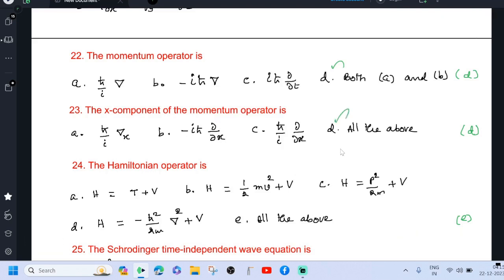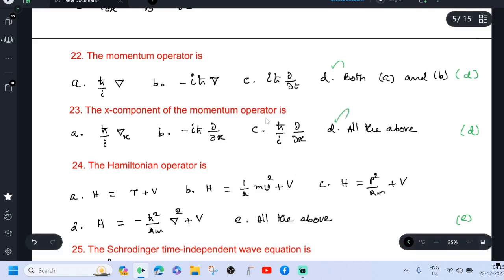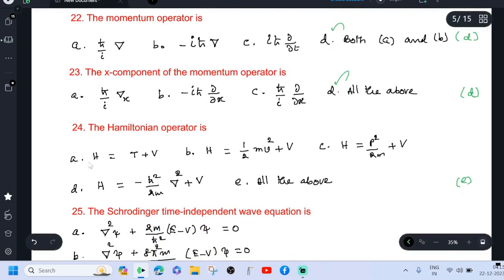So option D is correct. The Hamiltonian operator is H equal to T plus V, H equal to half mv square plus V, H equal to p square by 2m plus V, H equal to minus h cross square by 2m del square plus V. All the above.